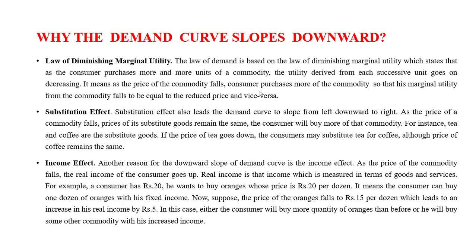So when the price of the commodity falls, the consumer purchases more of the commodity, right? Why are they purchasing more? Because the price is low. So in this condition, the marginal utility from the commodity falls. As long as you are using it, you keep getting satisfaction, and then you reach a point where your utility will decrease. That is known as the law of diminishing marginal utility.